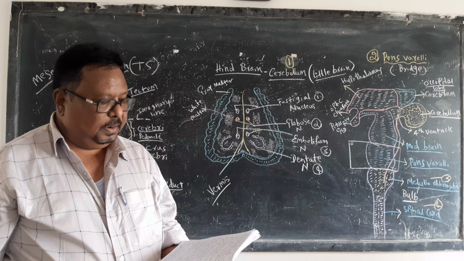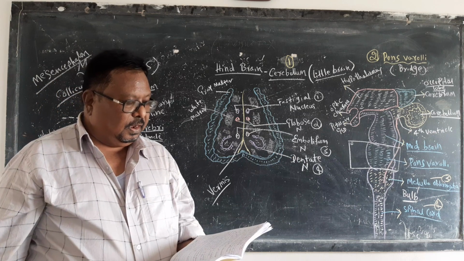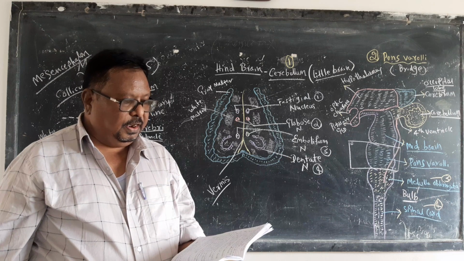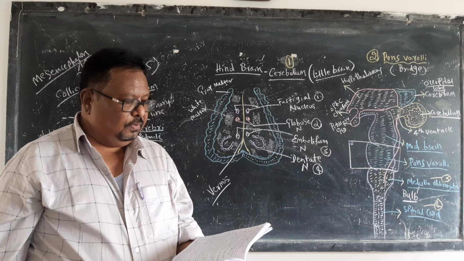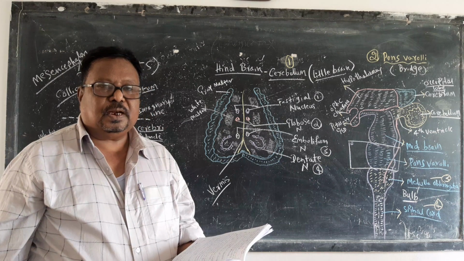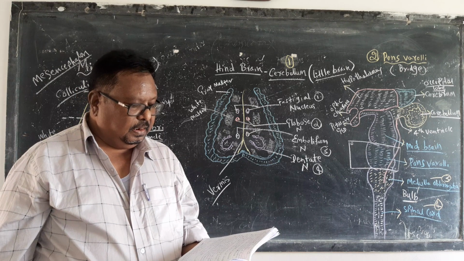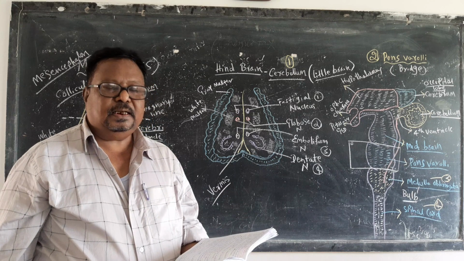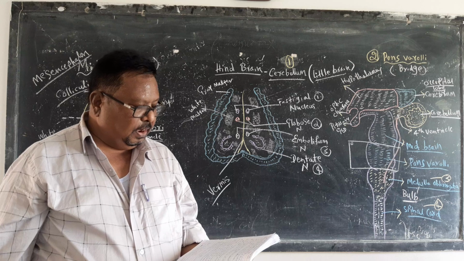The 9th, 10th, 11th and 12th cranial nerves, the last four cranial nerves, emerge from the medulla. The medulla gives rise to the cranial nerves. Ascending and descending tracts of information pass through the medulla.